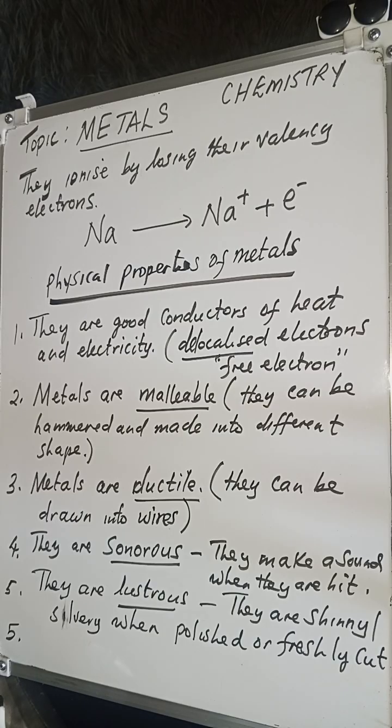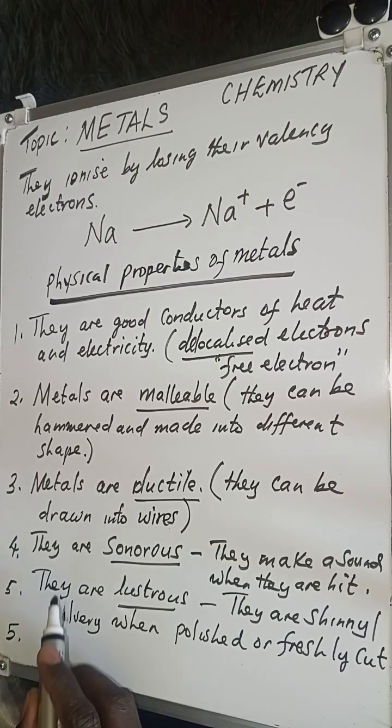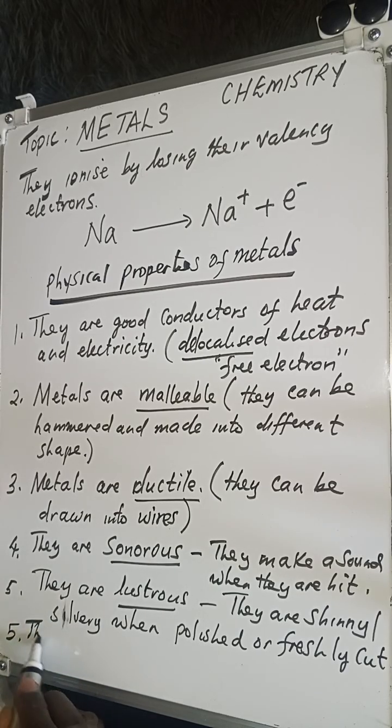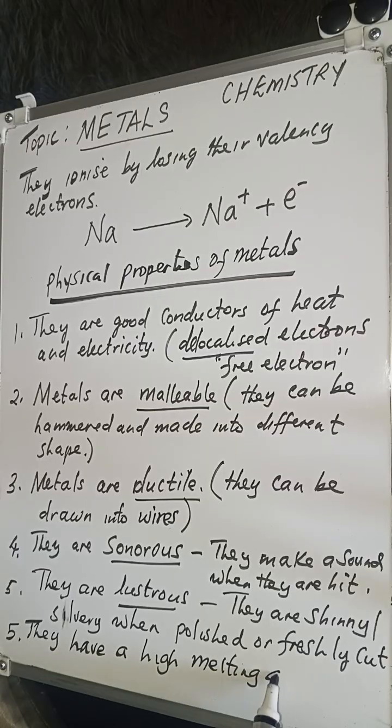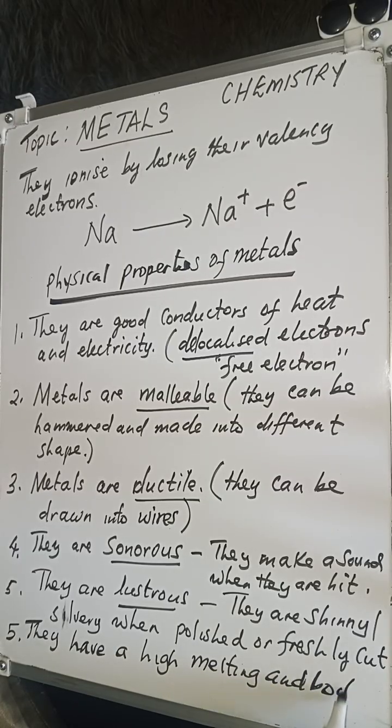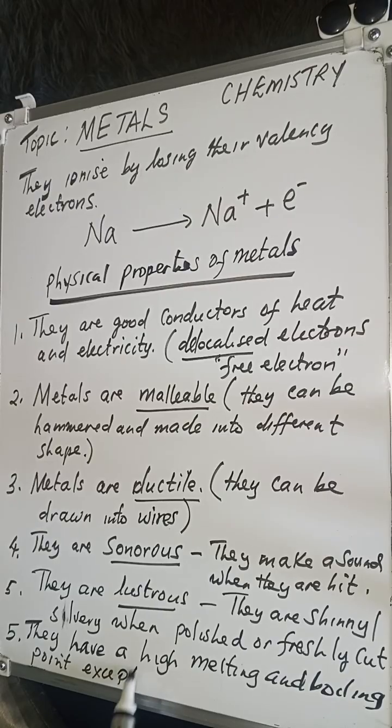Another property that we can talk about is that usually metals have a high melting and boiling point. The only exception in terms of melting point is mercury.